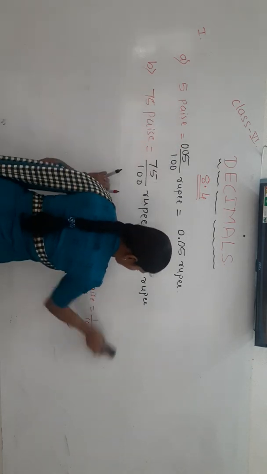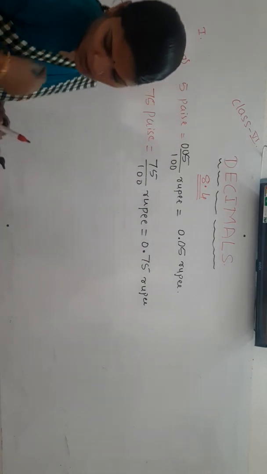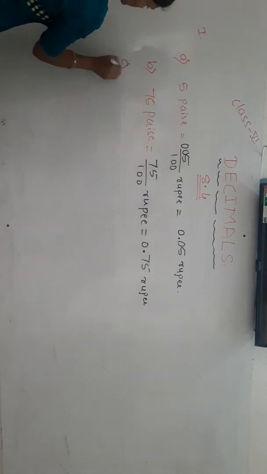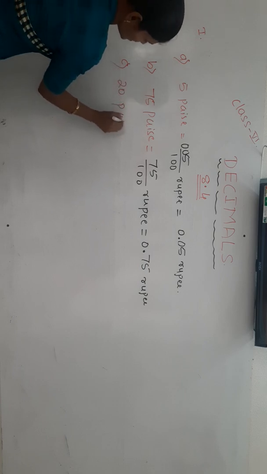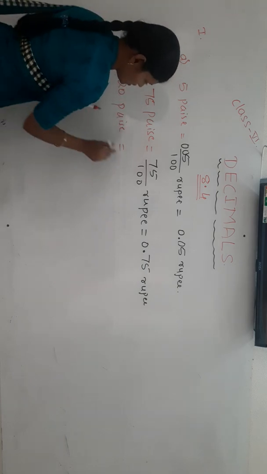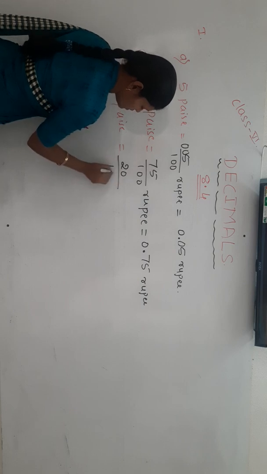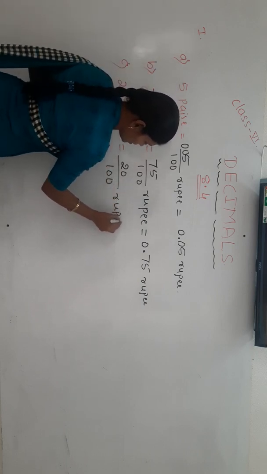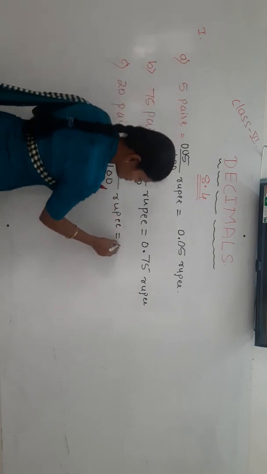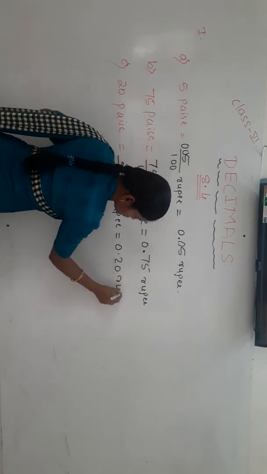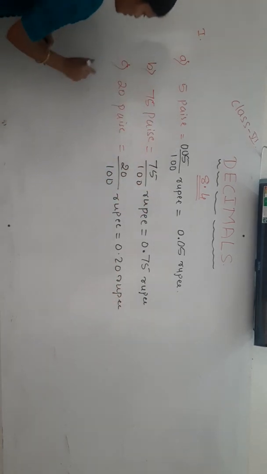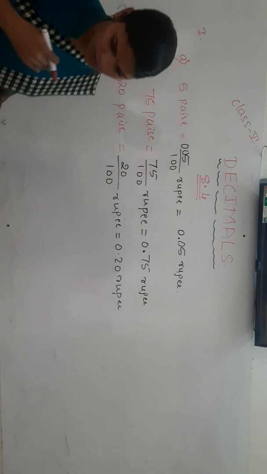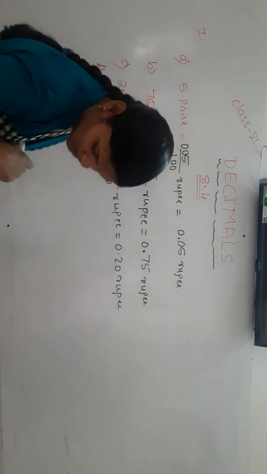Okay, next one, 20 paise. 20 by 100 rupee, in decimal form 0.20 rupee. Yes, next one.